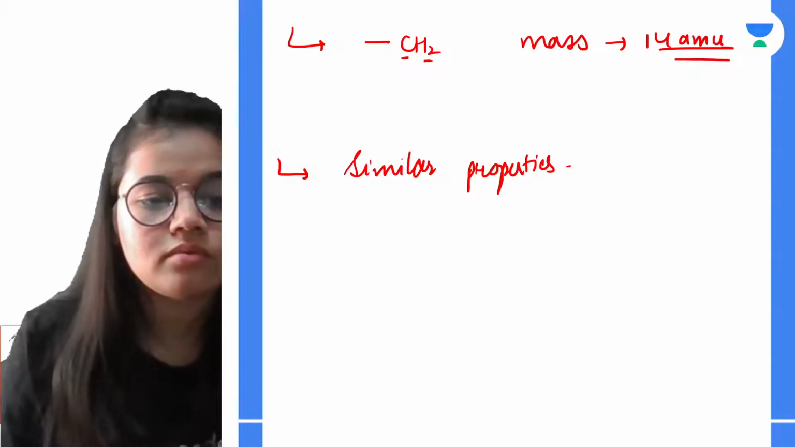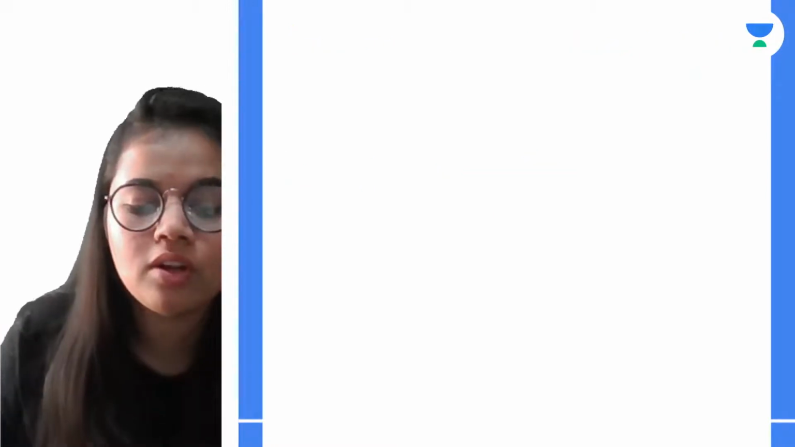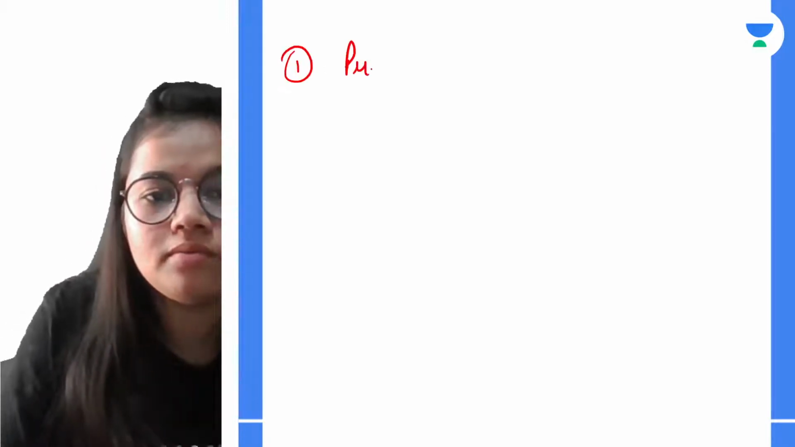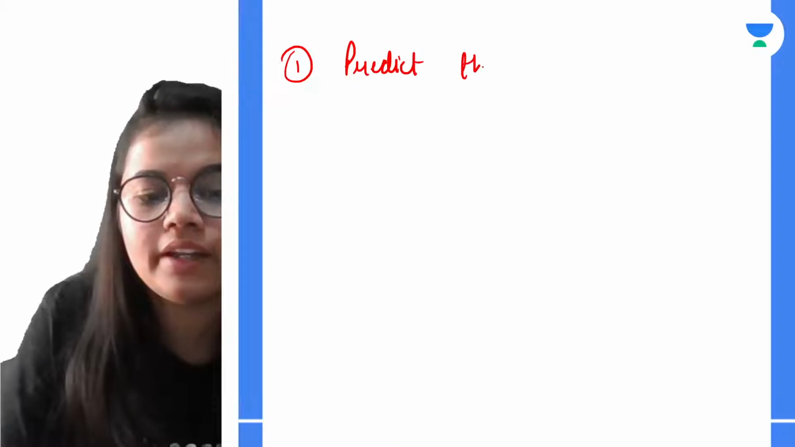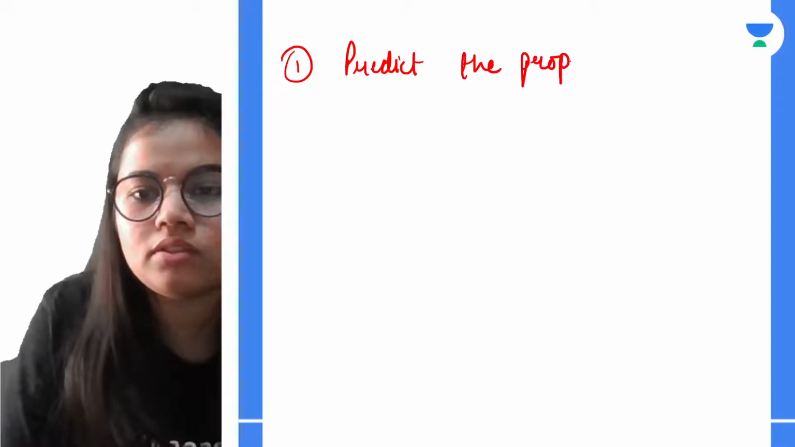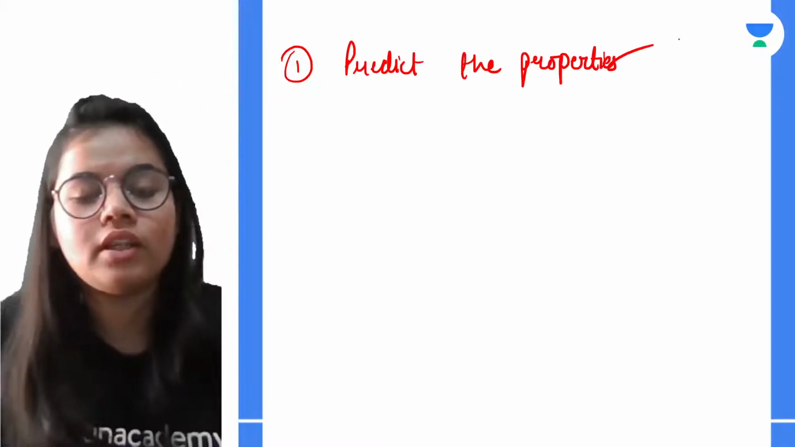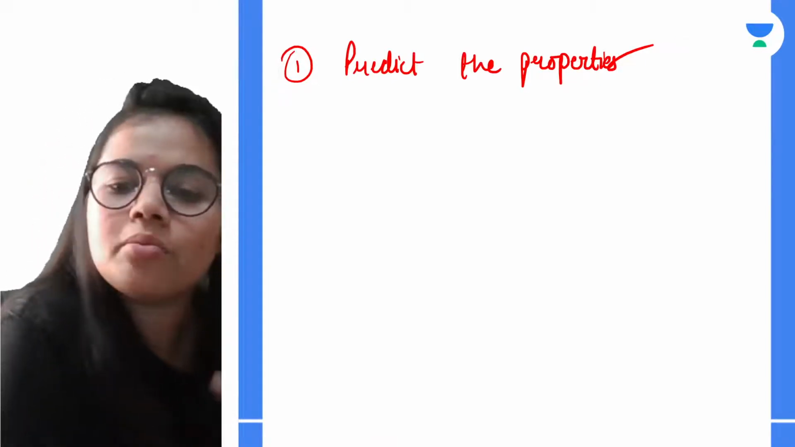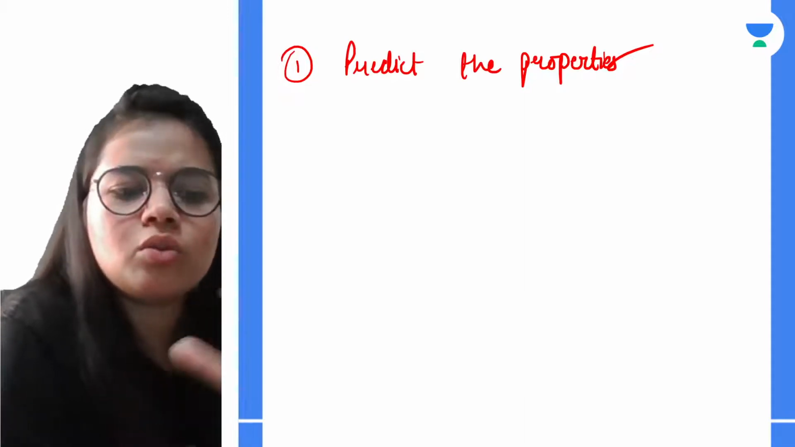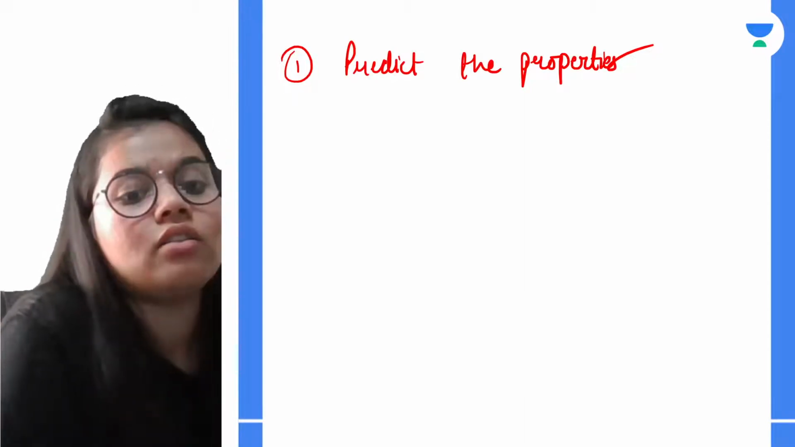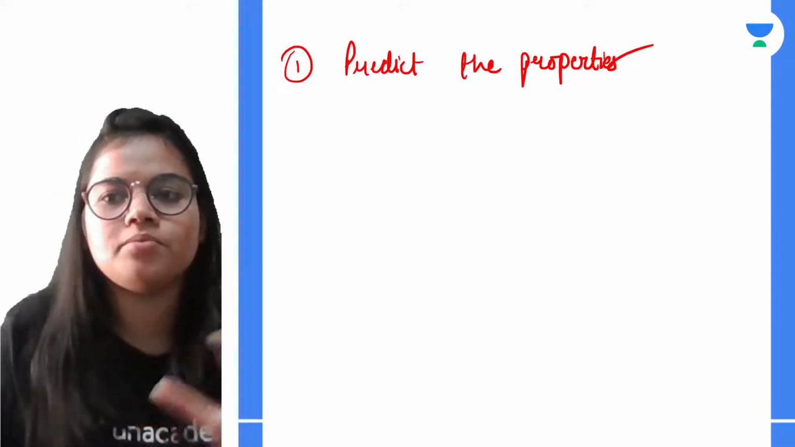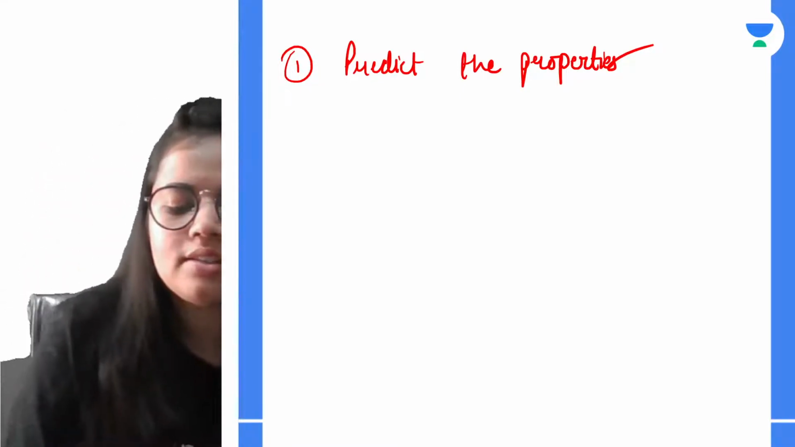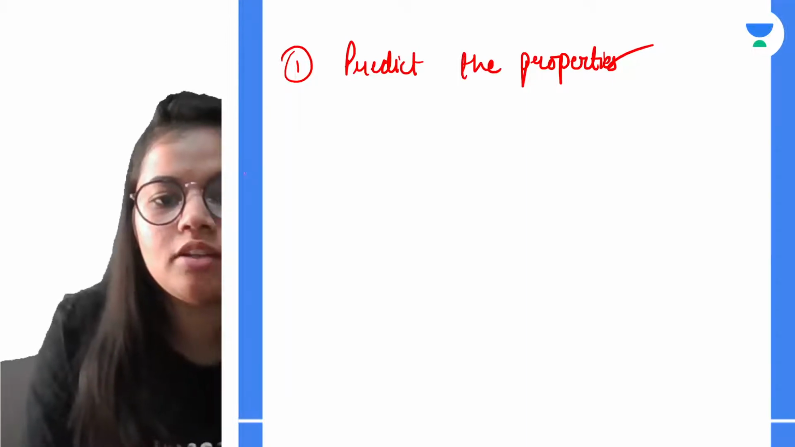significance. What is the significance of homologous series? So the very first is we can predict the properties. Now we know the properties of methanol, so according to that we can predict that ethanol will behave somewhat like this, not exactly but somewhere near we can predict the properties. Next is it helps in the